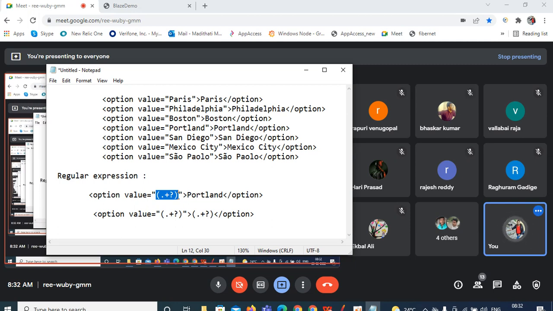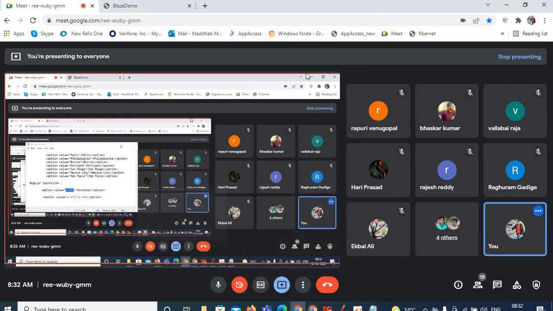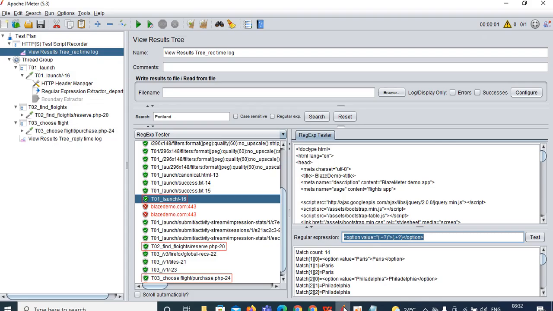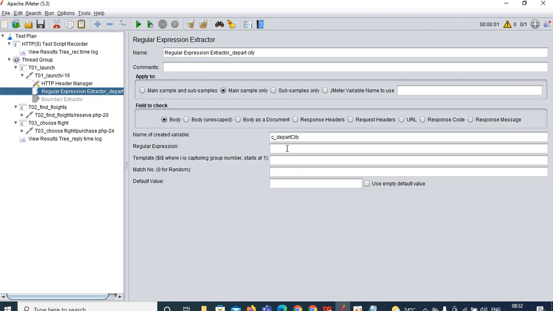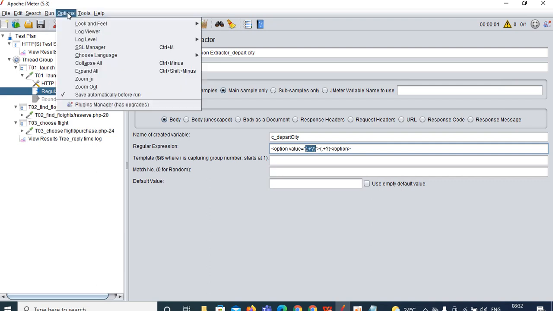If you want, I will show you. Okay, no problem, follow the same syntax. Now copy this regular expression from here and go to your script. Paste your regular expression over here. This is our regular expression. Here you can see dot plus question mark, and you can see 2 such groups.